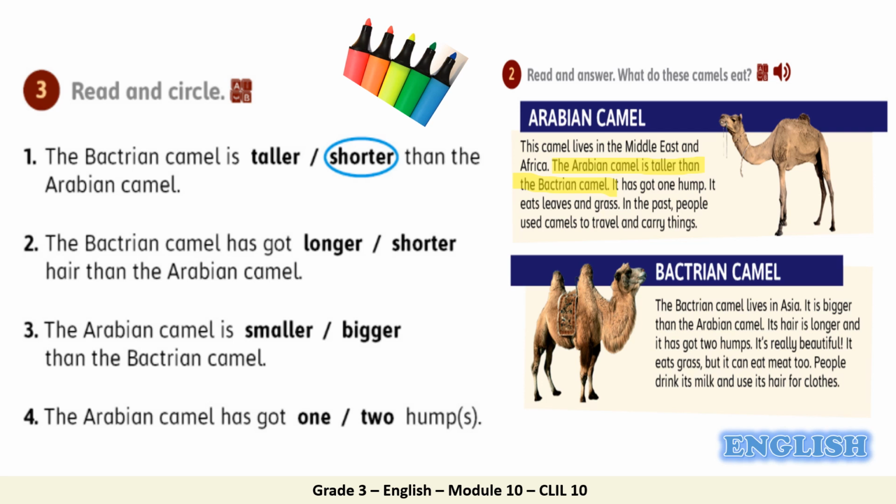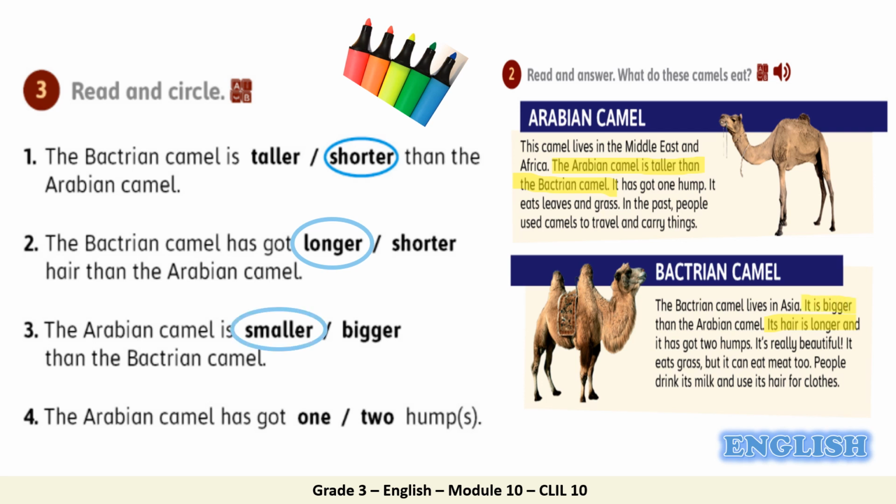Welcome back. Let's check our answers together. Number 2 says, the Bactrian camel has got longer or shorter hair than the Arabian camel? Longer. Super. And number 3, the Arabian camel is smaller or bigger than the Bactrian camel?